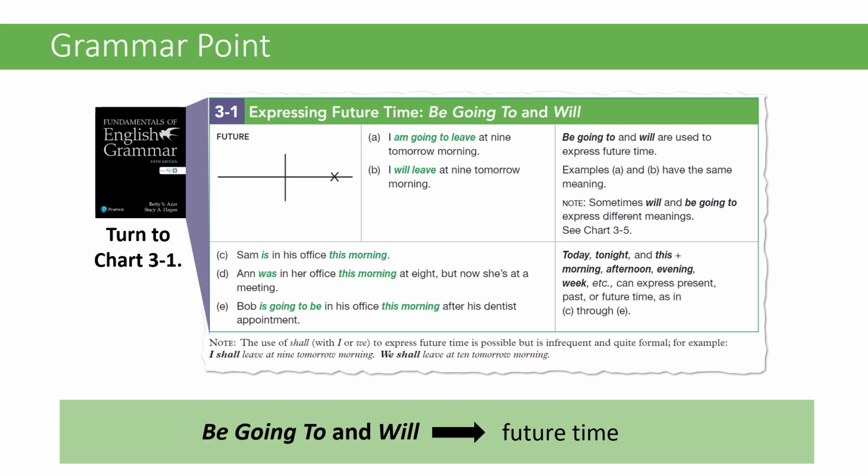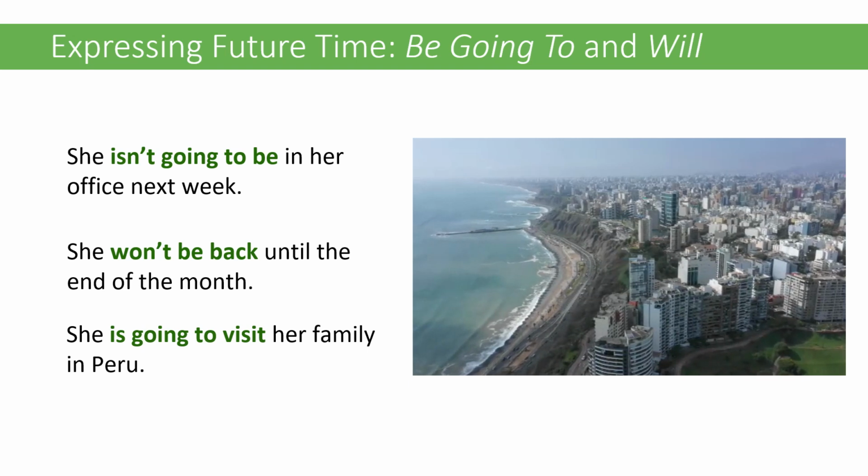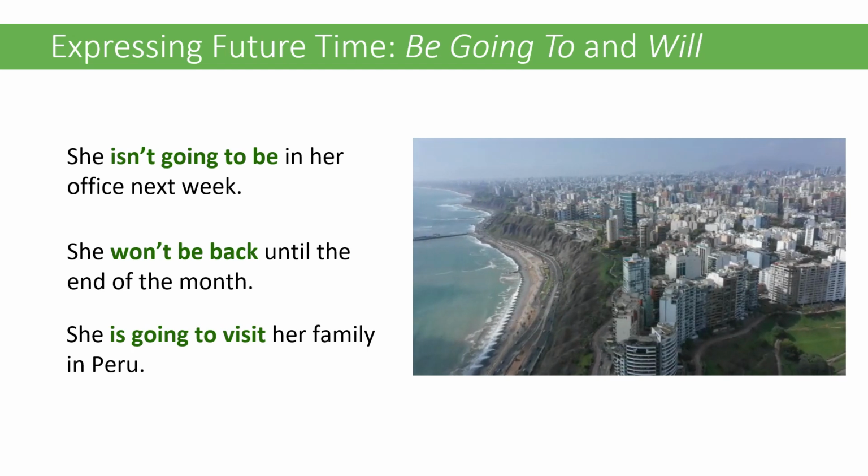There are some words that can be connected to the future time. Words like today, tonight, this morning, afternoon, or evening. These can be used for the present, the past, or the future as well. But for our purposes, it's important that we know they can be used for the future. So look at these examples. She isn't going to be in her office next week. She won't be back until the end of the month. She's going to visit her family in Peru.